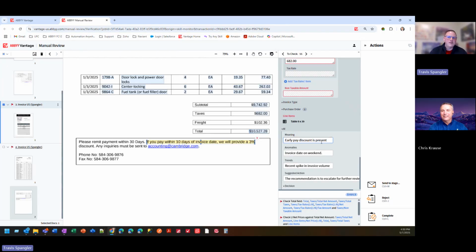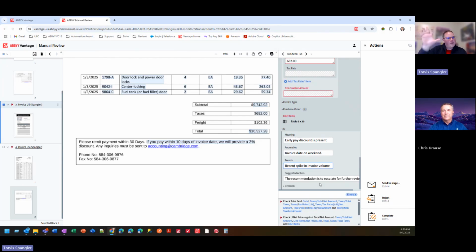And early pay is a perfect example of one. Here, the software is looking for that as part of the meaning. This invoice does also have an anomaly that it's dated on the weekend. And here we're also seeing this trend, saying that there's been a recent spike in the invoice volume, so it's really outside the average. And so we're calling this out to your AP team to make a common sense decision here. And once again, the suggested action here is that we would escalate this for further review.